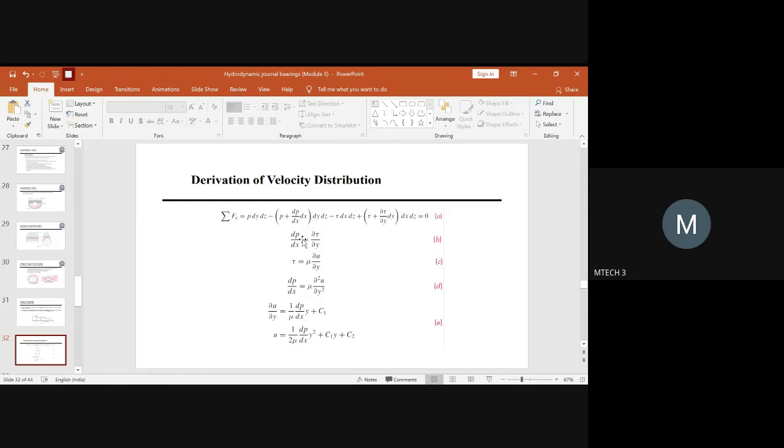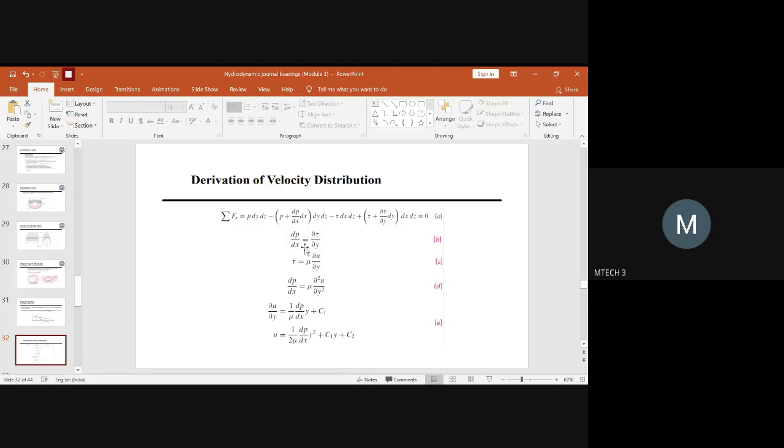This equation shows that the amount of pressure exerted by the lubricant in the direction of x will be equal to the shear stress developed in the y direction. So when you have a shear stress along the y direction, obviously that amount will be equal to the pressure induced in the x direction. That pressure induced in the x direction will be proportional to the value of strain. If you plot a graph of stress versus strain, stress will be taken along the y direction and strain along the x direction. So that is nothing but here the dP by dx.